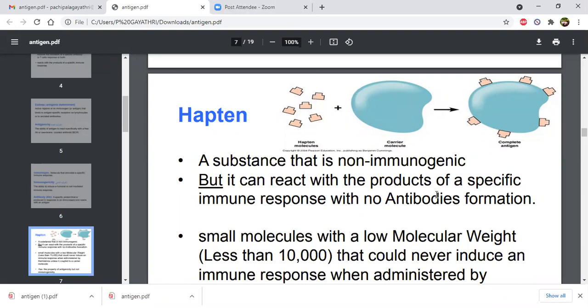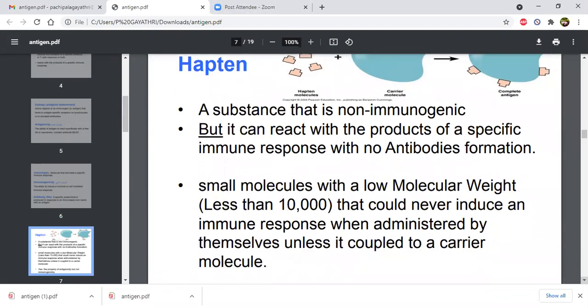It can react with the product of a specific immune response with no antibody formation. Haptens are very small molecules with a low molecular weight, less than 10,000, that could never induce an immune response when administered by themselves unless coupled to a carrier molecule.